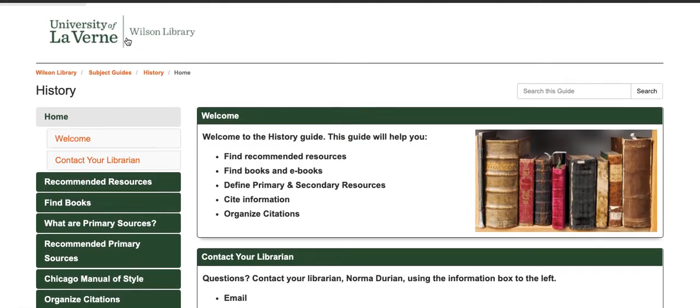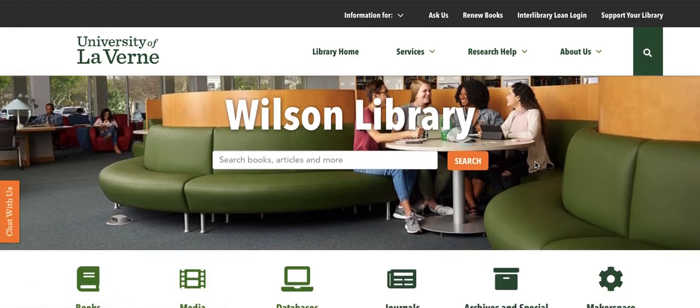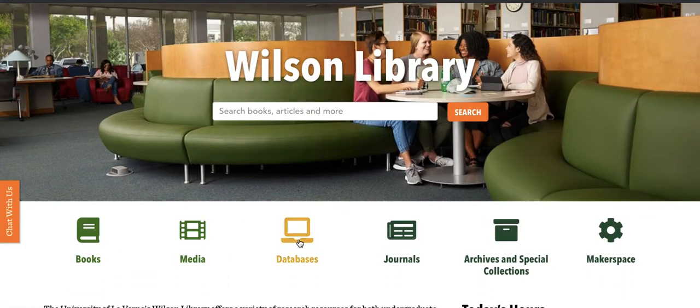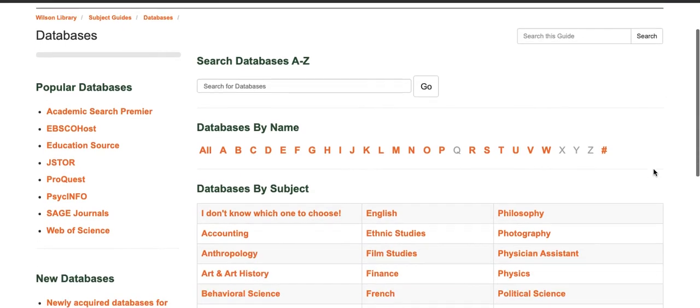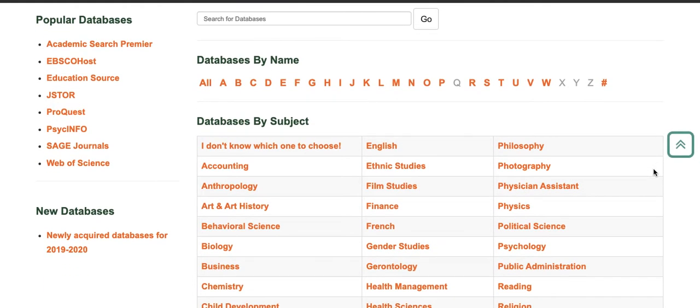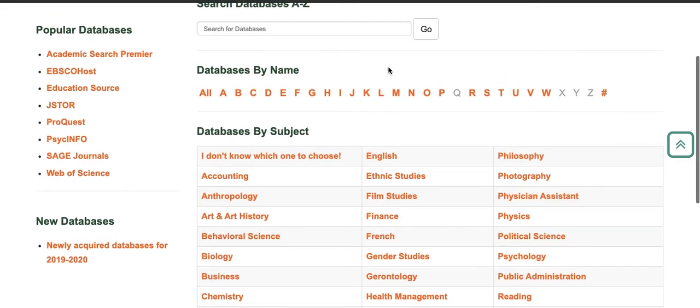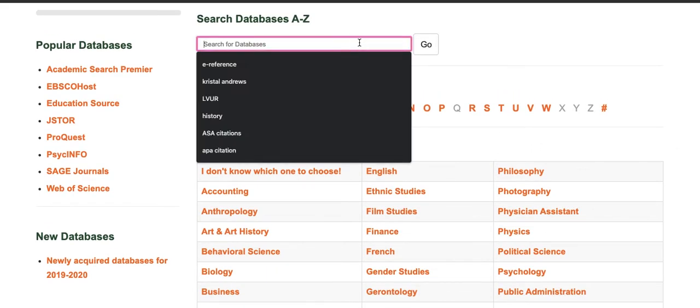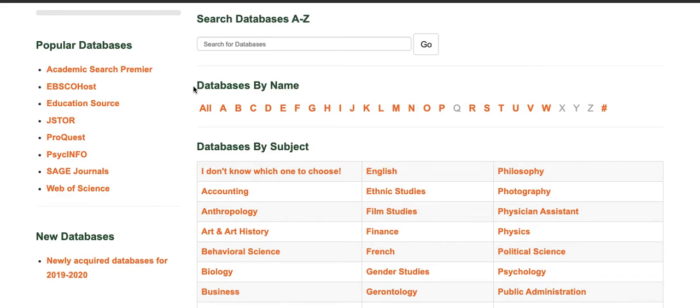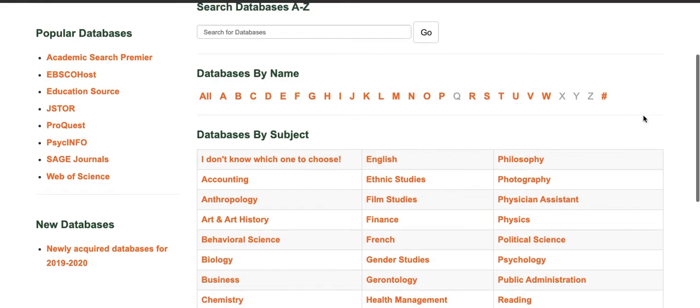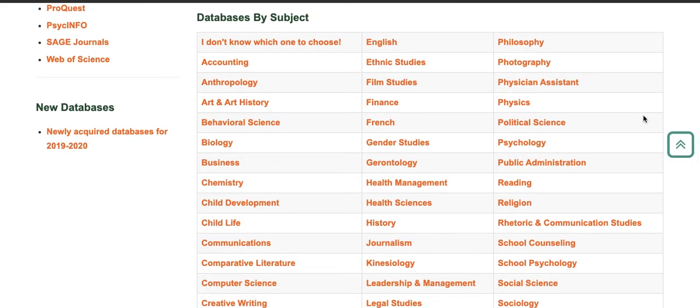Now, the other place I wanted to show you for history resources, from the library homepage, you'll scroll down to where it says databases. And we have databases categorized in a number of different ways. So if you're not sure, you can search for a keyword here. Under databases by name, if you know the name of a specific database, you can search for it alphabetically. Or if you're not sure which database to choose, you can also go to databases by subject and find history.